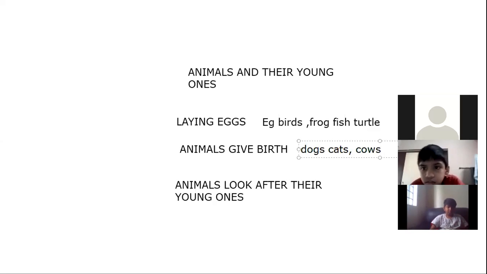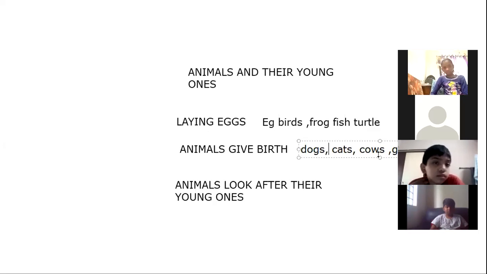Goats, and all these animals, directly give birth to the young ones. They don't lay eggs. Did you ever see a dog's egg? No, ma'am. These animals give birth directly to the young ones. Puppies come out of the dog, and also cats.